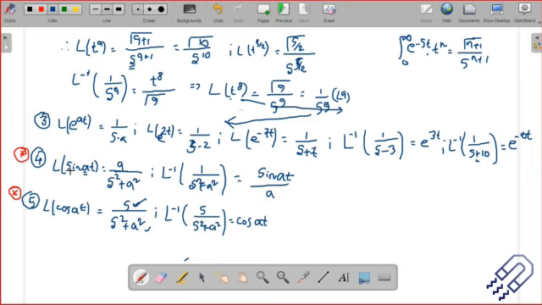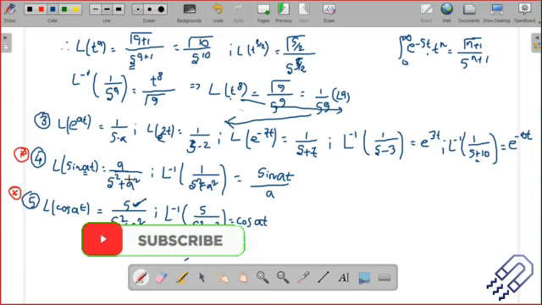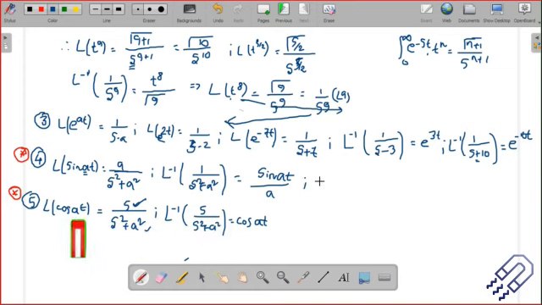So even if you take the value of sine t, you just replace according to the value of a and calculate it. So there should not be any kind of confusion here. Just make sure that you remember this. If I take, let's say, the Laplace transform of sine of 4t, this will be